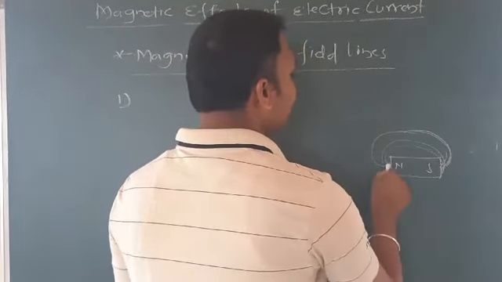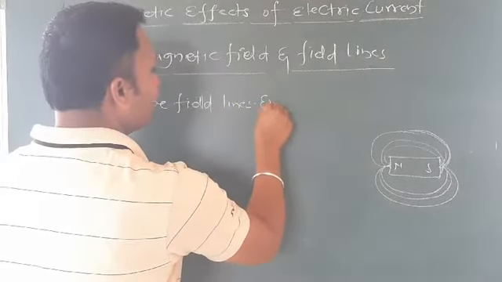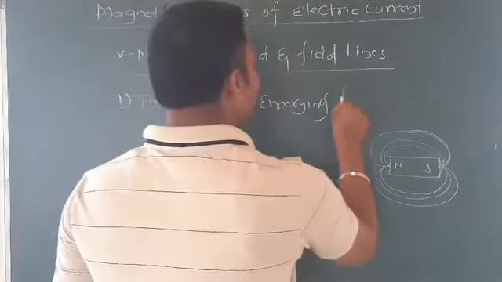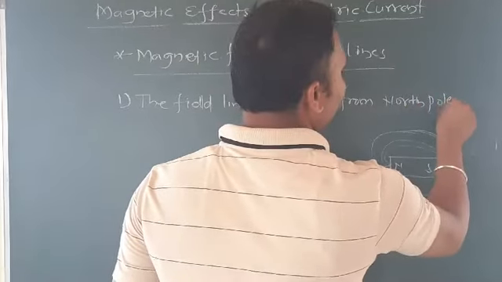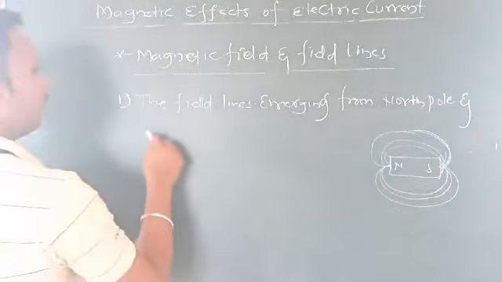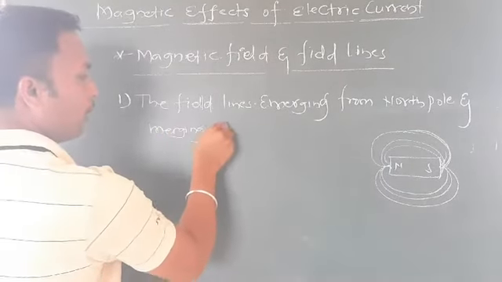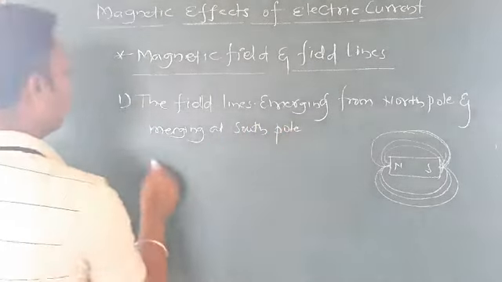First one is: the field lines emerge from the north pole and merge at the south pole.